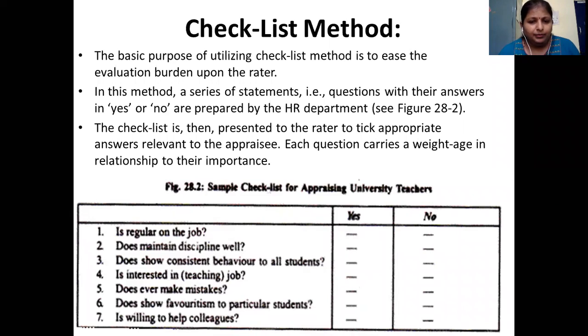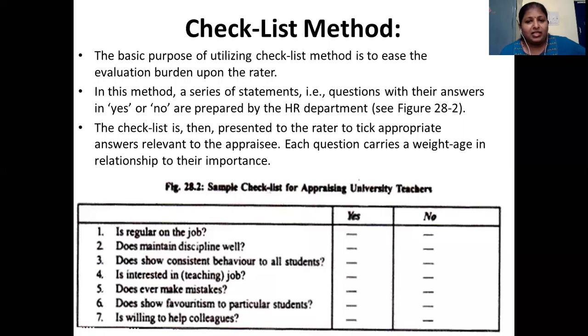Let us say employee A is working in an organization. Whether he is regular to the job or not, you just have to answer yes or no. The main plus point here is you cannot be biased.